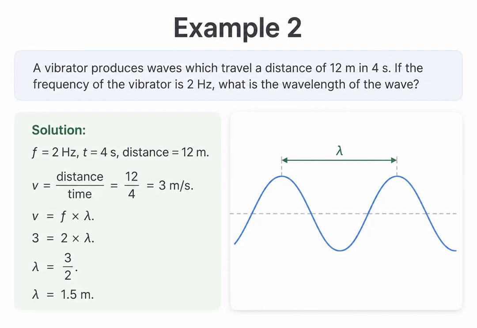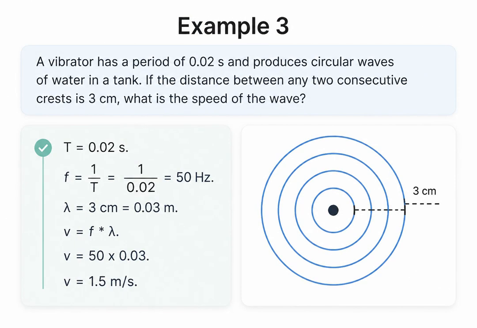meters. In our second example, a vibrator produces waves that travel 12 meters in 4 seconds with a frequency of 2 Hz. First, we find the speed by dividing the total distance by the total time. 12 divided by 4 gives a speed of 3 meters per second. Now we use our wave equation, v equals f lambda. We plug in our speed of 3 and frequency of 2 and solve for lambda, giving us a wavelength of 1.5 meters.